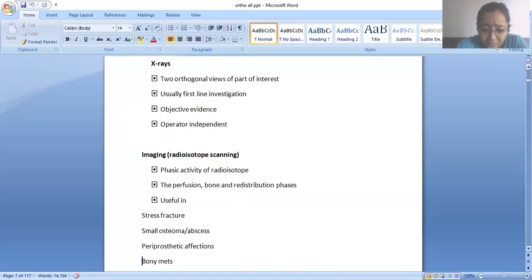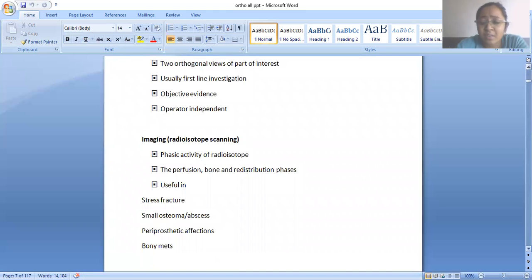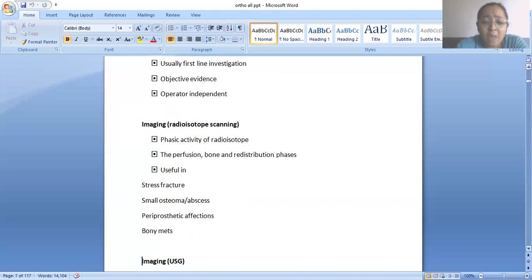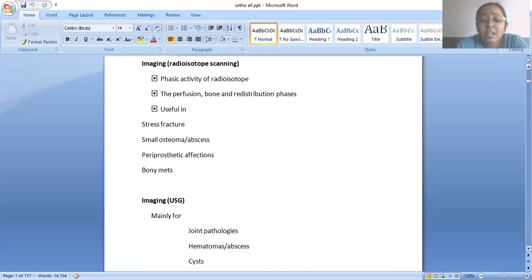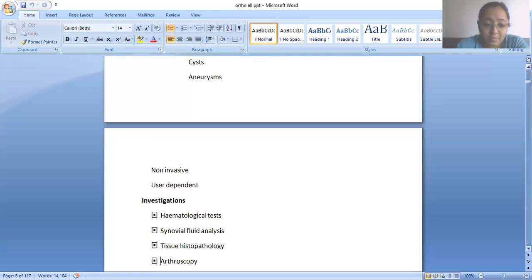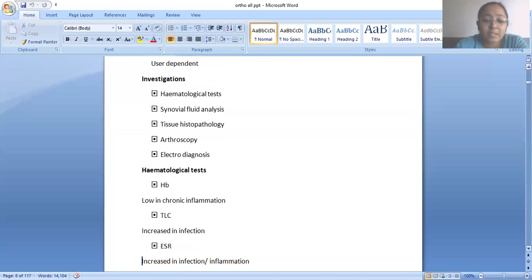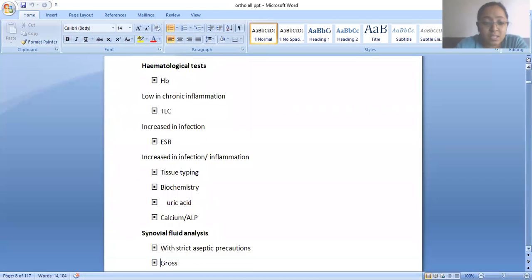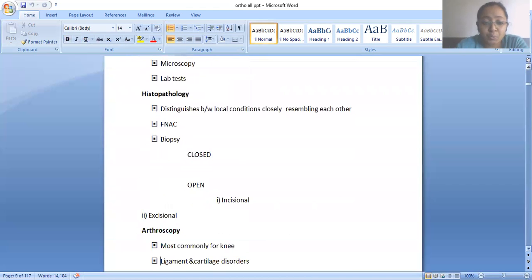then again for different types of fracture, osteoma, abscesses, whatever the history and the clinical signs and symptoms are suggesting to us, according to that we will go for the examination. Okay. Then for the blood tests, different types of blood tests we will go through.